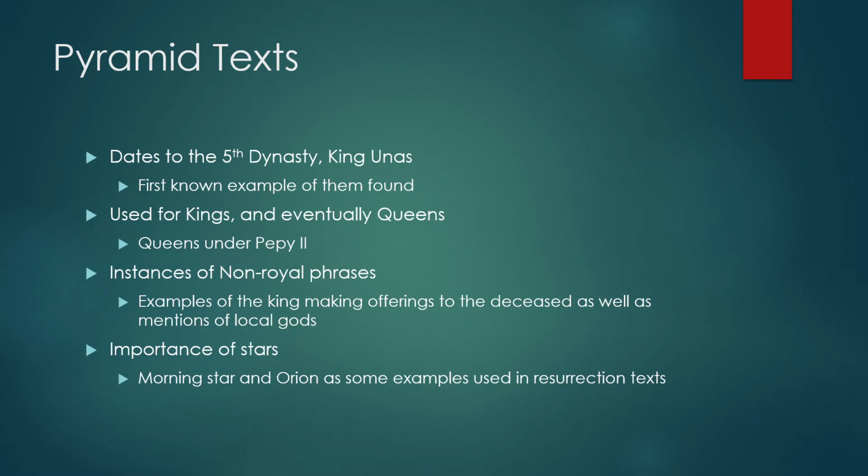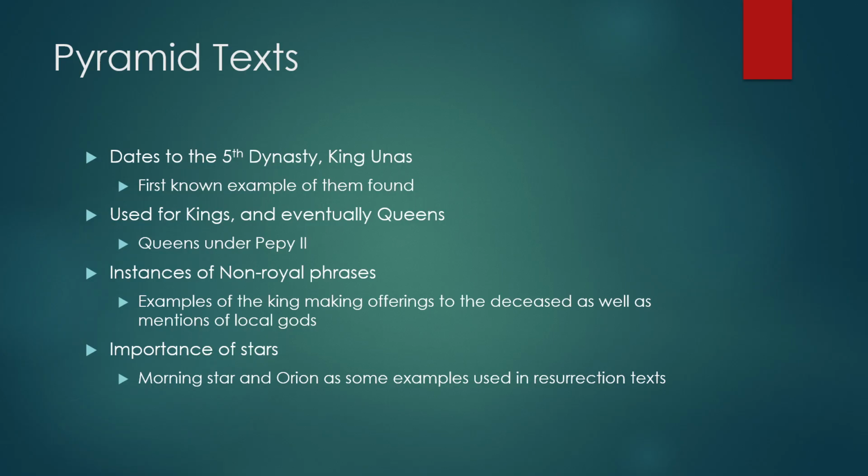And then there are also examples of spells mentioning local gods, and "local god" is used as a placeholder, so that would mean that any local god could be put in place there, and that would not be used with the king because that would be a state god.